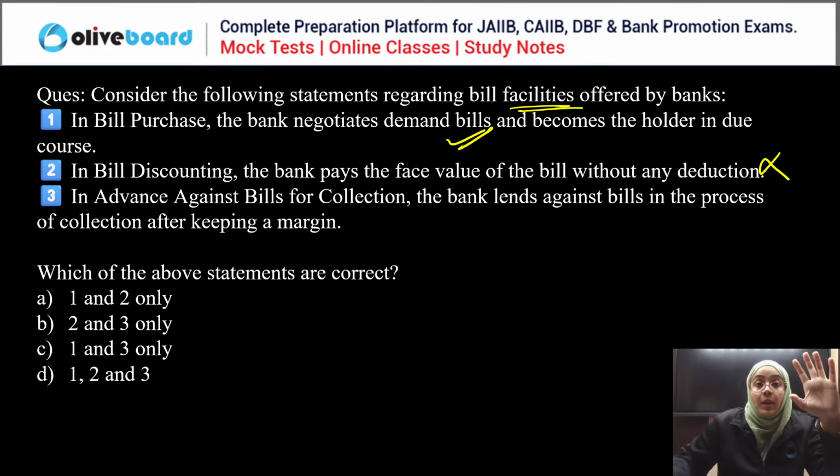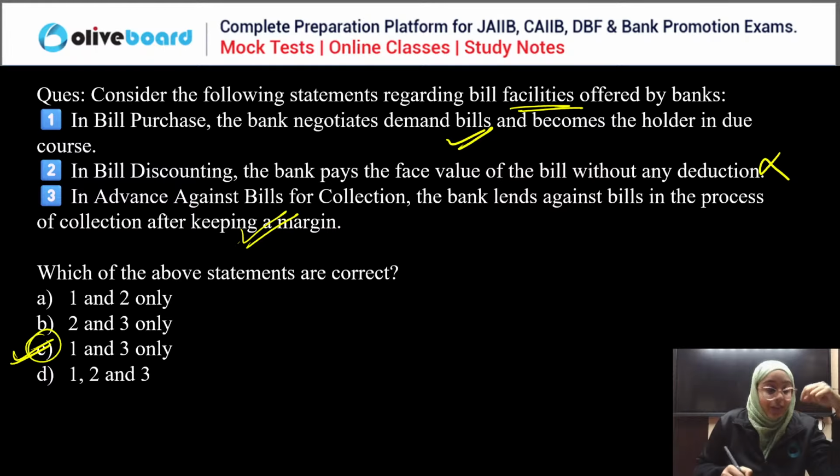Without any deduction? No, in bill discounting the bank always deducts the discount. So that is wrong. In advance against the bill for collection, the bank lends against a bill in the process of collection after keeping a margin. Correct. So the correct answer is: first and third are correct and second is wrong. Yes, C is the correct answer.